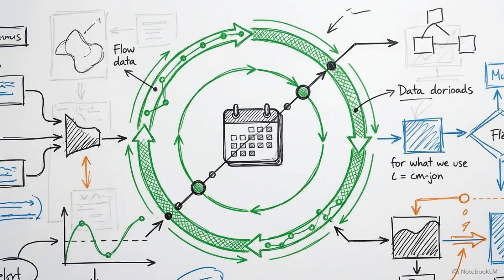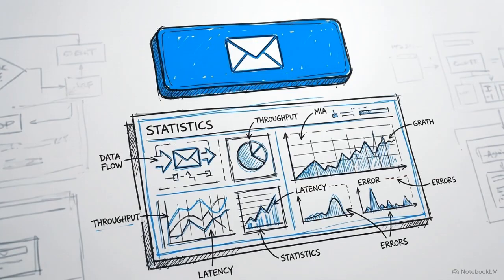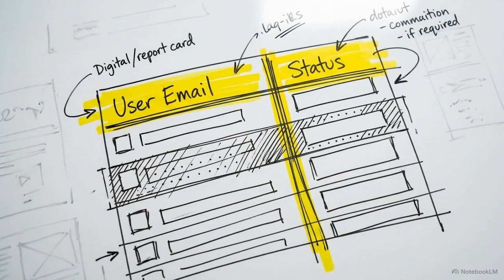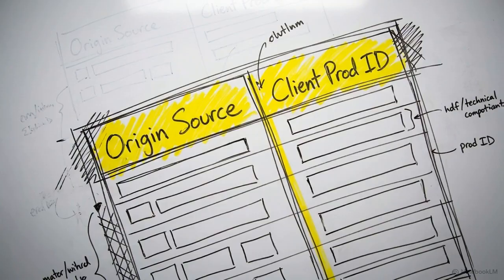This closed-loop tracking powers the Event Snapshot tool. Organizers can pull highly accurate analytics on individual events simply by clicking an email report button. These reports capture precise data points, including the user's email address, their exact RSVP status, origin, and the product ID of the specific calendar client they used to respond.